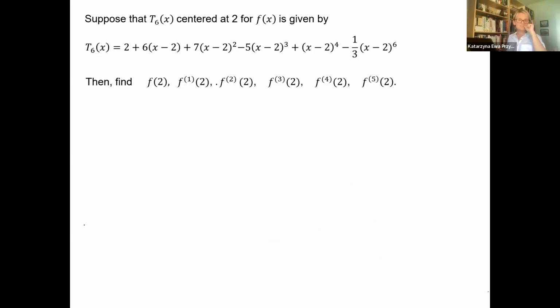And this question, you probably saw on the quiz this week, but let's check if you can tell me, am I right? Yes, okay. That's what we have. Suppose that this is the 6th degree Taylor polynomial centered at 2 for the function f of x. And we don't really see the function, and this is just the polynomial. And now we have to find out what is the value at 2, what is the first derivative at 2, what is the second derivative, third, fourth, and fifth.